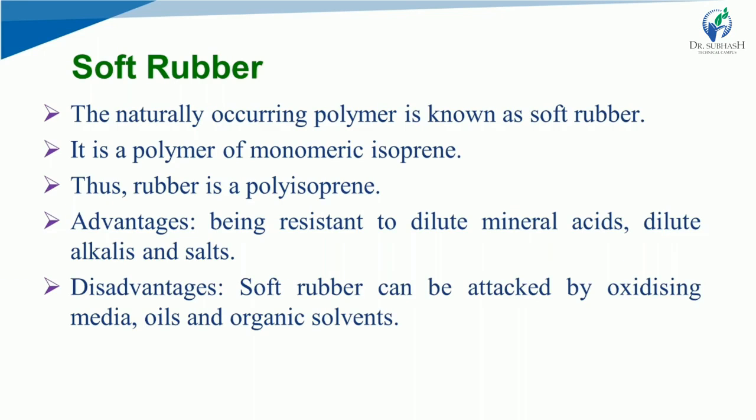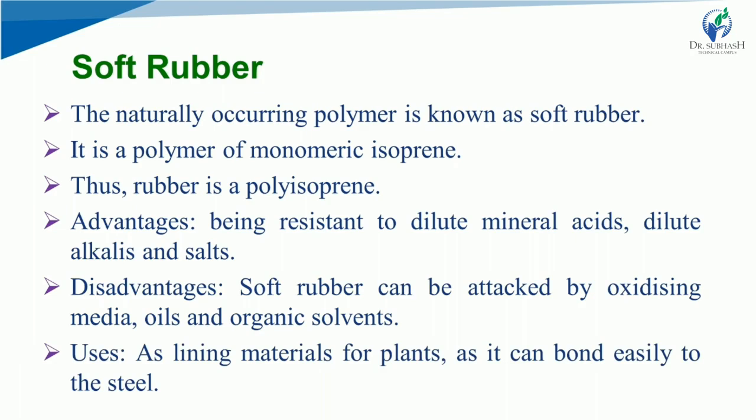What are the disadvantages? Soft rubber can be attacked by oxidizing media, oils and organic solvents. Soft rubber will be easily attacked by any oxidizing media, oil or organic solvent.